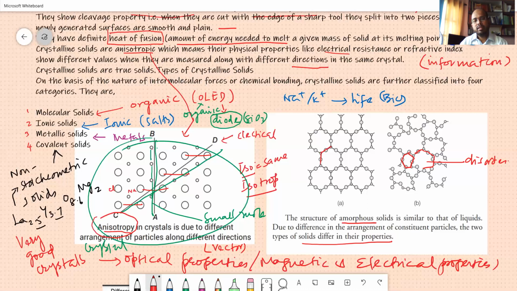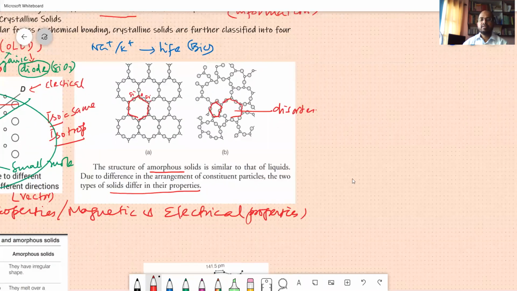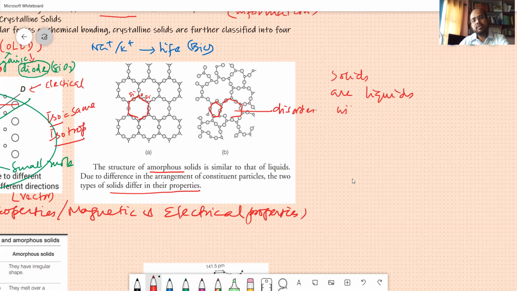And here you have ordered arrangement, SiO2. This picture gives you an idea about the types of solids that have certain behavior like liquids also. In fact, solids are sometimes called liquids. Solids are liquids with high density.